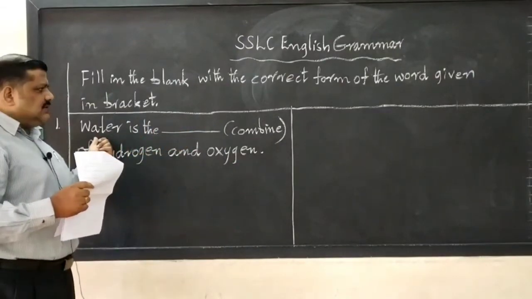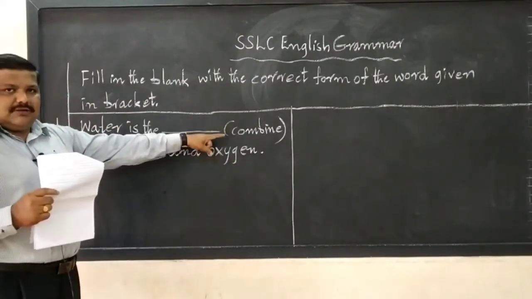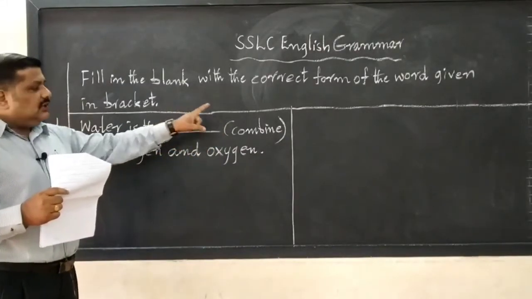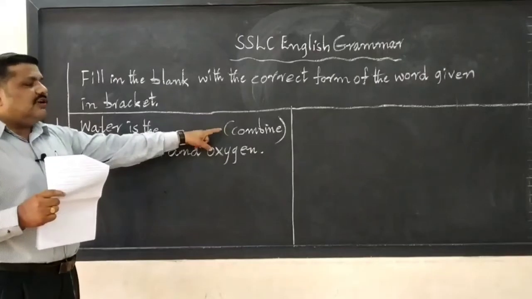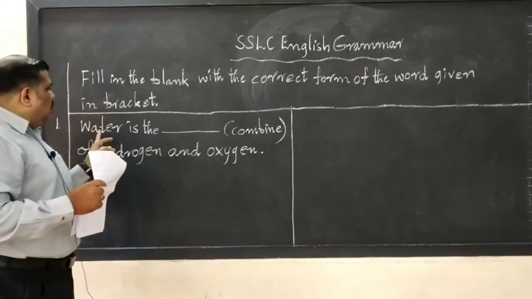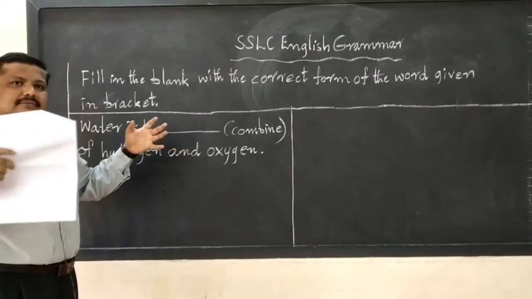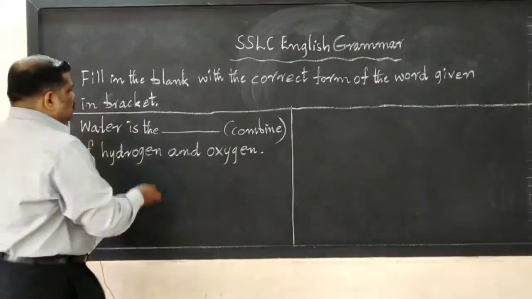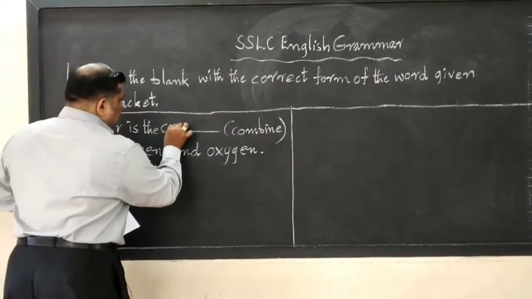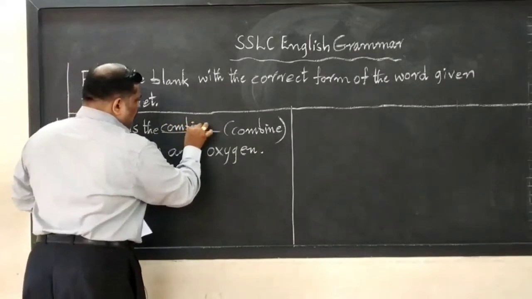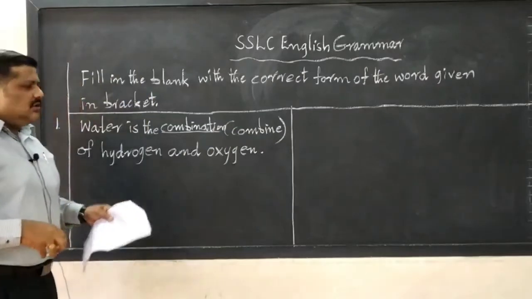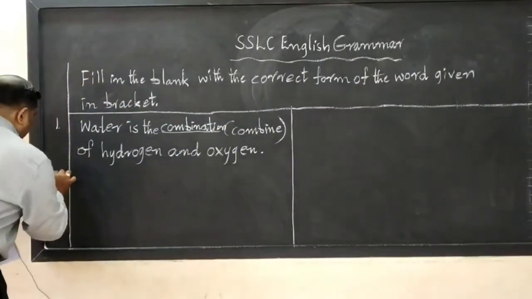So how is it? Combine is a verb actually. So what is required here? Here the noun form of this verb is required. So water is the combine, noun form, combination. So the answer is combination. This is how we do. Second one,